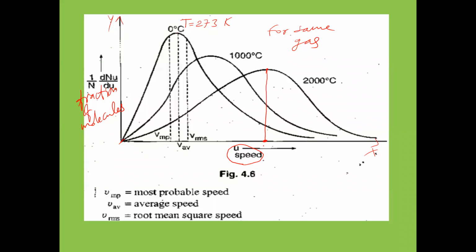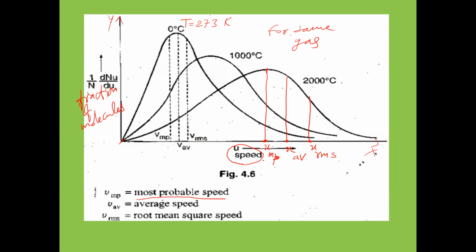This is called U_MP. MP means most probable velocity. Here V or U will be taken, your wish. So U_MP means most probable velocity, at this point. And at this other point I'm taking another type of velocity, the average velocity, U average. Next I'm taking another type of velocity, that is RMS velocity.